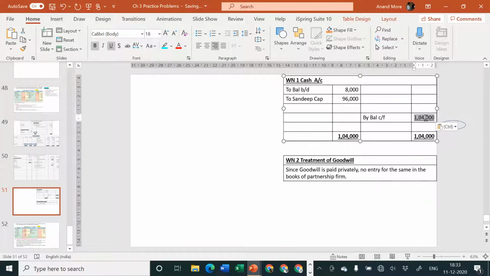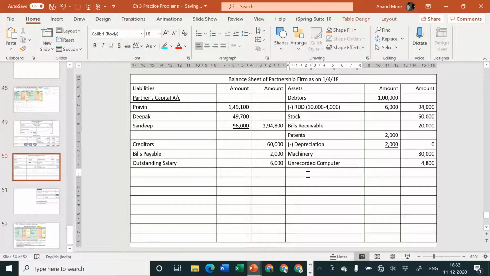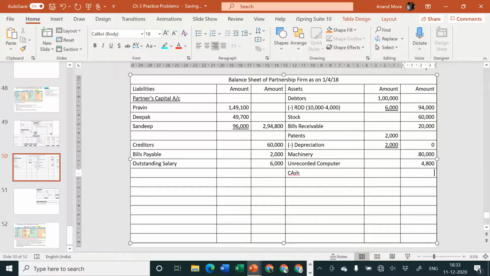We'll put a circle around it, and then we'll put this 1,04,000 in the balance sheet asset side, we'll call it cash, 1,04,000.